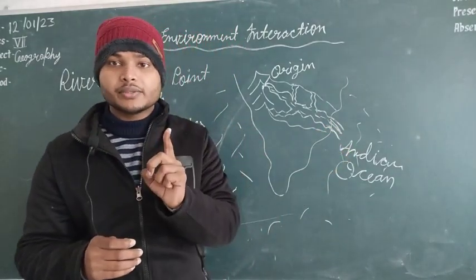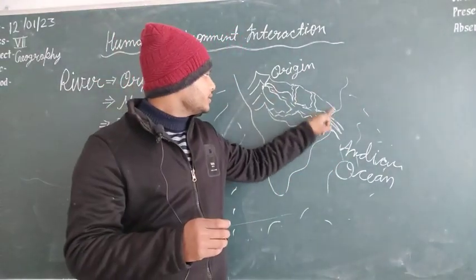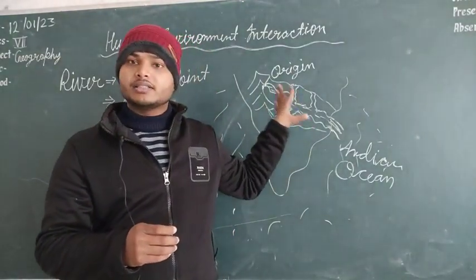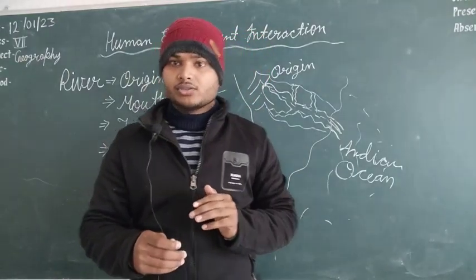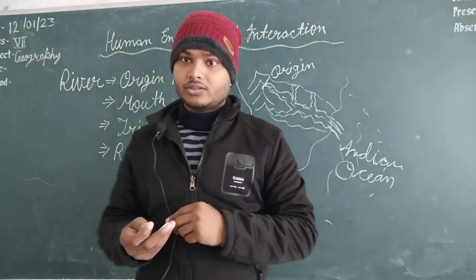And last, the river basin. So river basin is the area near the river that is completely covered by the river. That area will be called the river basin. Okay, so I hope now these 4 points are clear. Now I am going to write the definition of all these 4 points.